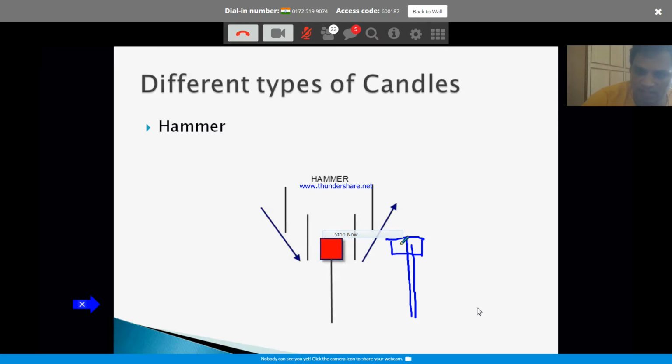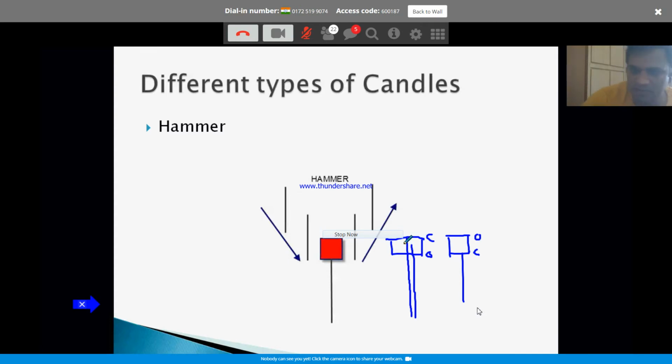Let's assume this is a green candle. Then this will be the closing price. Okay, this is the opening price. If it is a red candle, obviously this is the opening price, closing price. But the color doesn't matter. What the story is telling, that is very important, right?